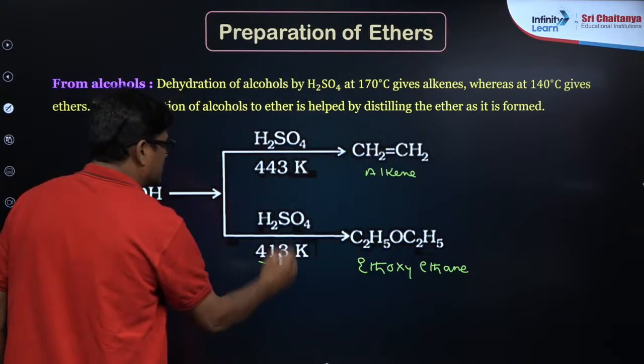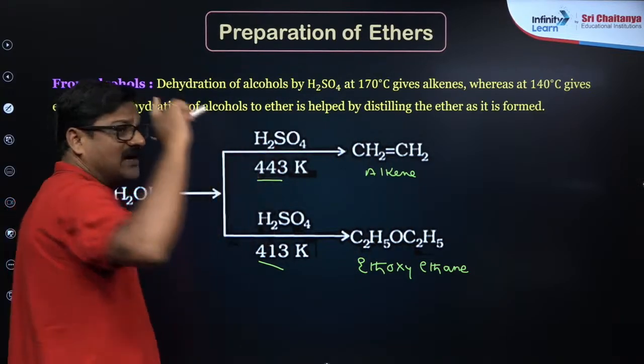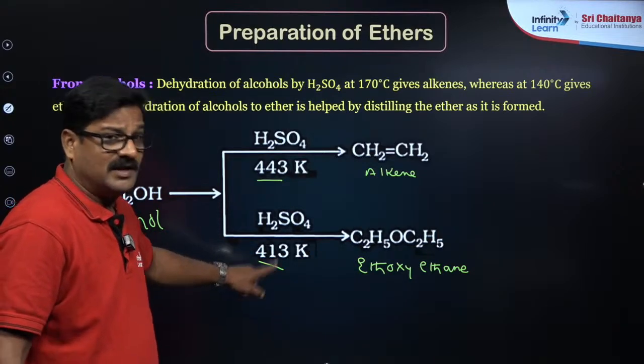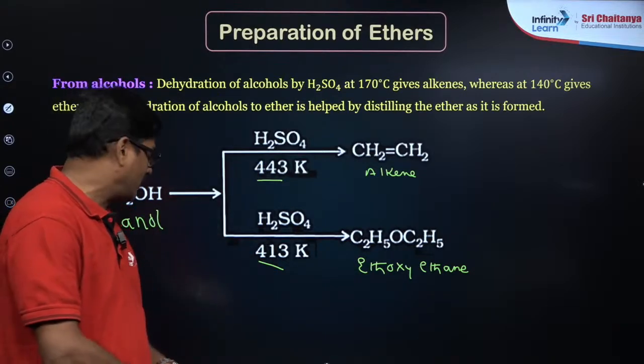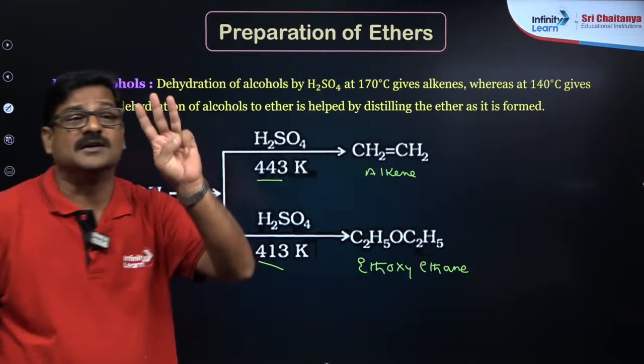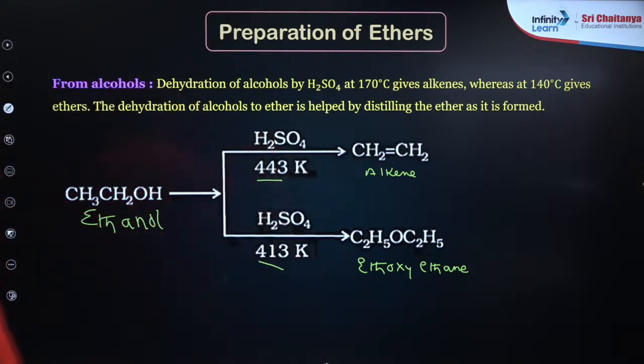So these two temperatures you must remember: low temperature 413 ether, and high temperature 443 it is going to be alkene. दोनों का टेम्परेचर अंतर 30 डिग्रीज में आना है. ओके 30 डिग्रीज आना है.